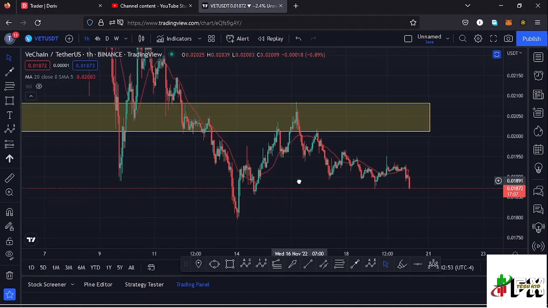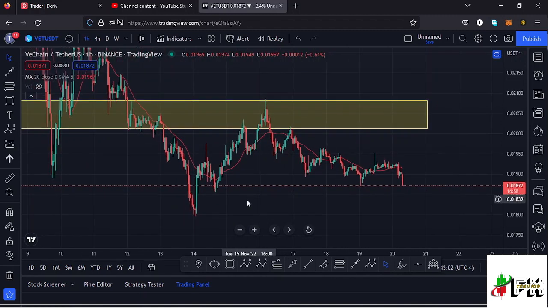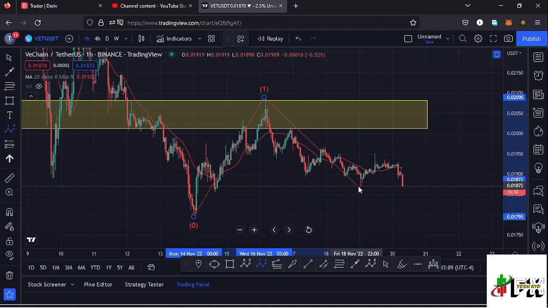And you can see after making our low at around the $0.017 mark, that is after seeing a massive ABC corrective movement on the higher time frames, we have been seeing a very nice bounce to the upper side, which has been obeying the Elliott wave structures, and I can have these as the first wave to the upper side. Then I expected a retracement in the formation of a wave 2, then continue pushing higher in a wave 3, then a wave 4, and then a wave 5.